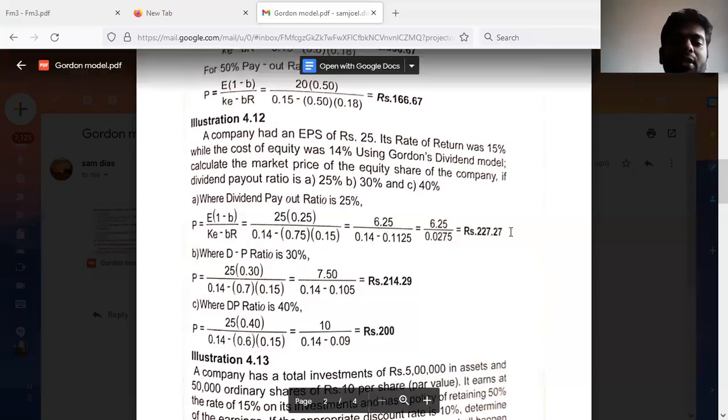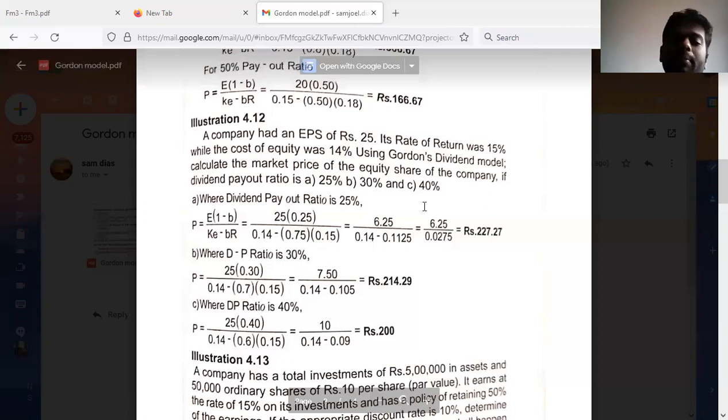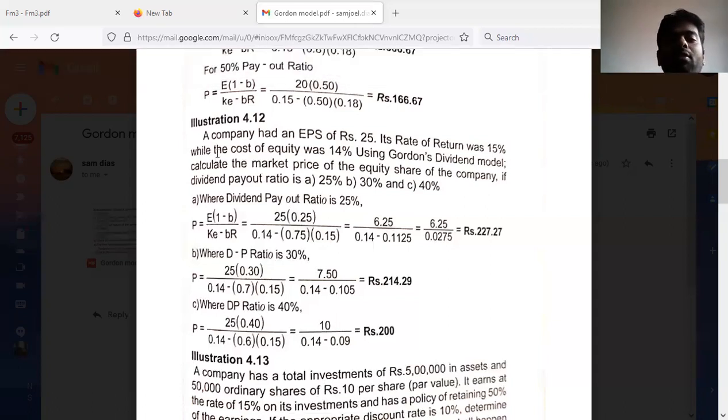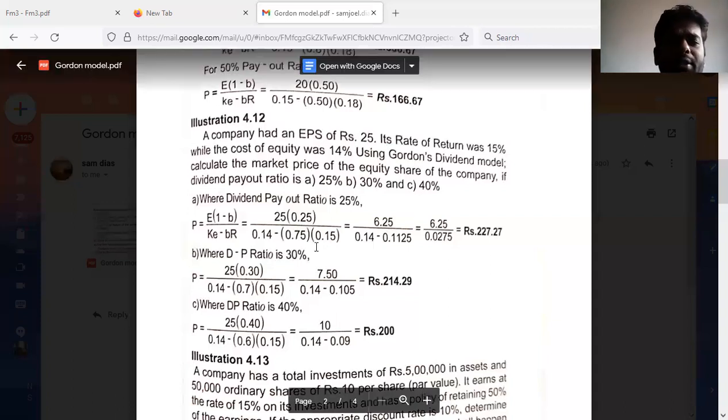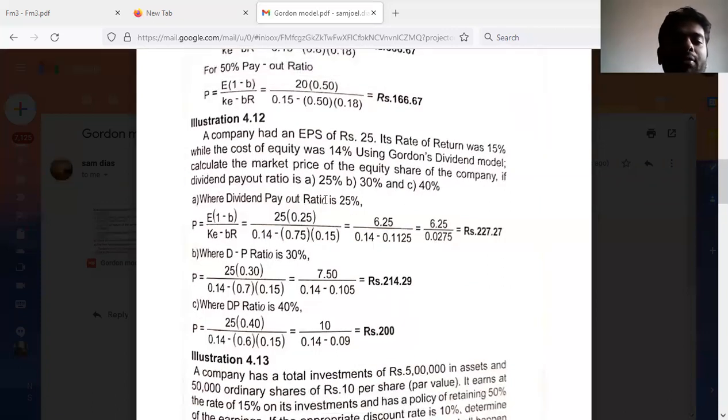EPS is same for all these three cases, and rate of return will also remain same for all the three cases, and cost of equity will also remain same. So the basic assumption of Gordon's model is this only. There is a constant rate of return, there is constant cost of equity, and there is no tax on dividend and capital gains. So these are all the basic assumptions of Gordon's model, and on that assumption, now we are going to discuss this solution. First, when there is 25% dividend payout ratio.